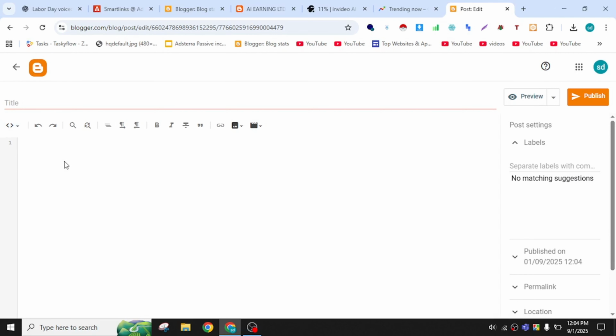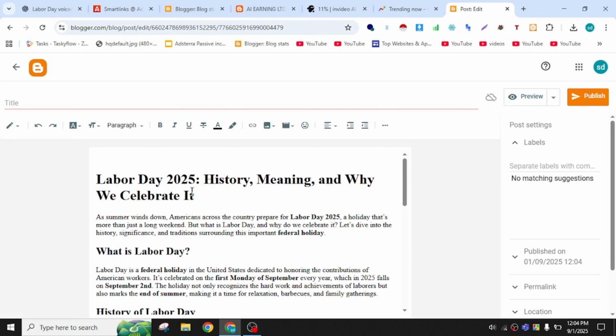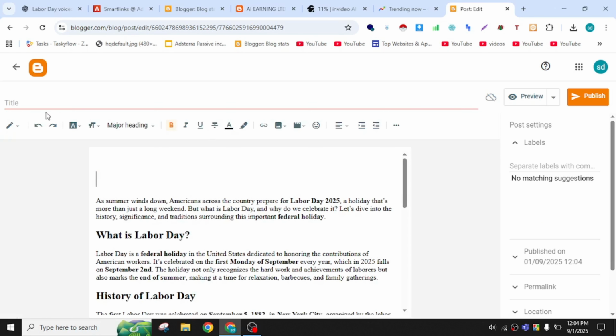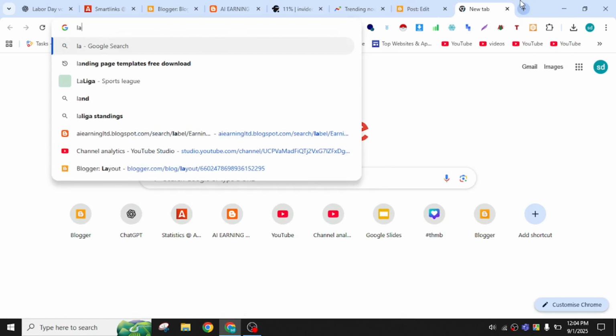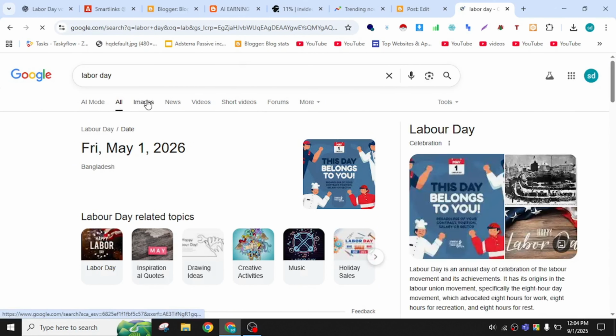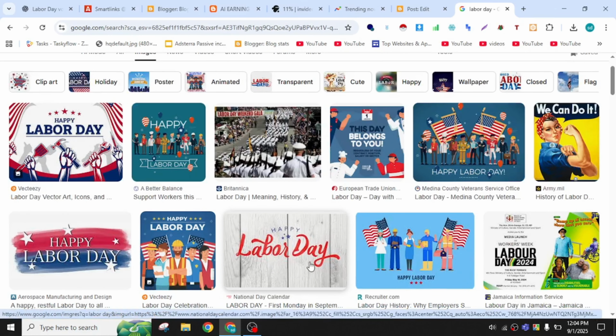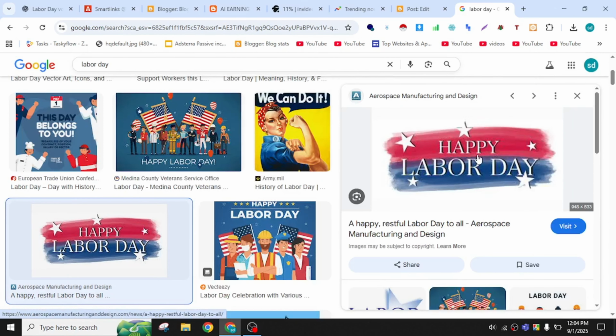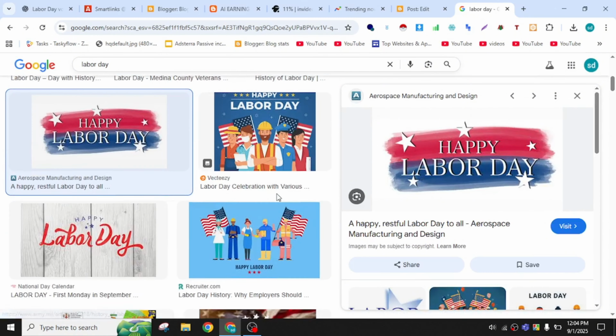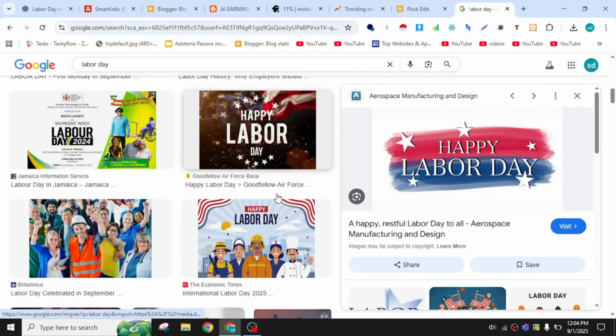It is in HTML view, but you have to change it to compose view. After that, paste the blog text here and give a title. You can now download an image from Google. Just go to google.com and search like this, and that's it. Now you can see that you can use this image, or you can use an image like this.